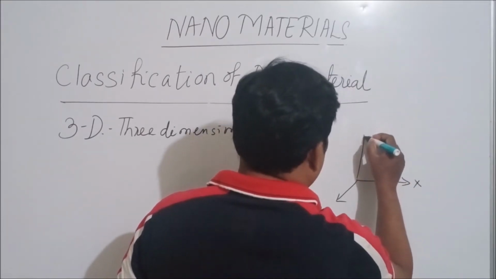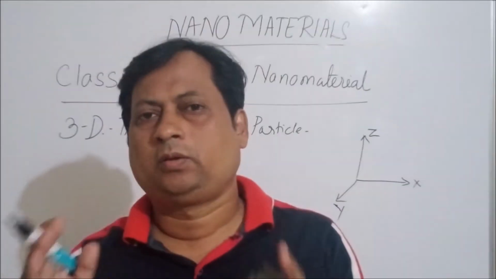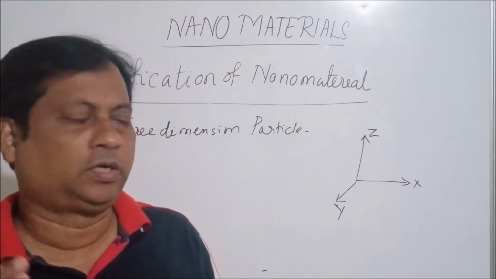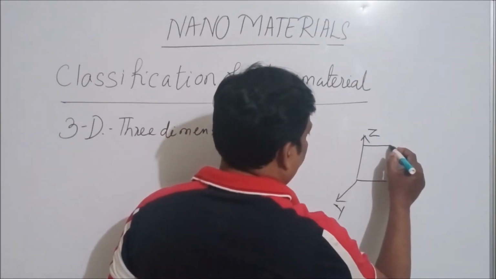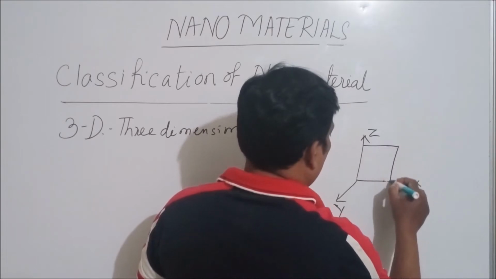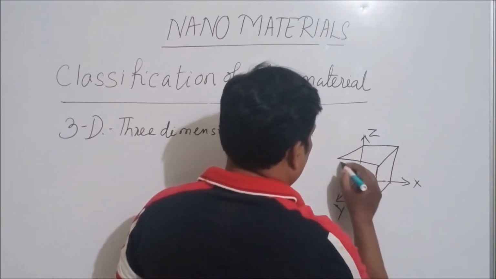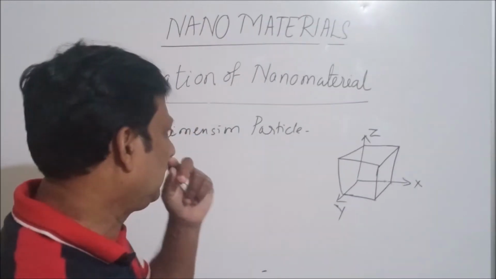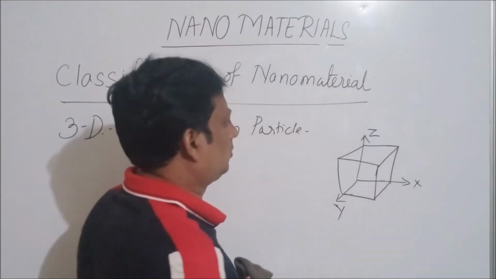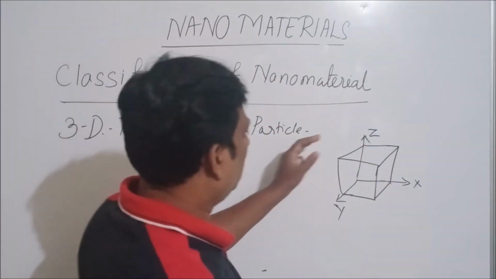So a particle has three orientations, meaning it is orienting in x, it is orienting in y, it is orienting in z direction. The particle is like this.